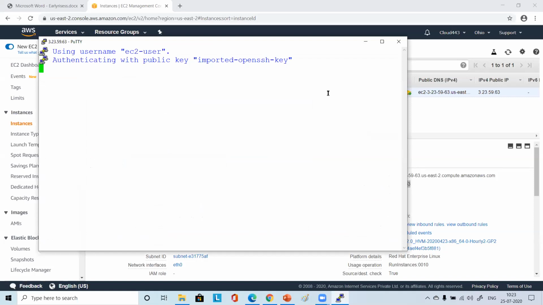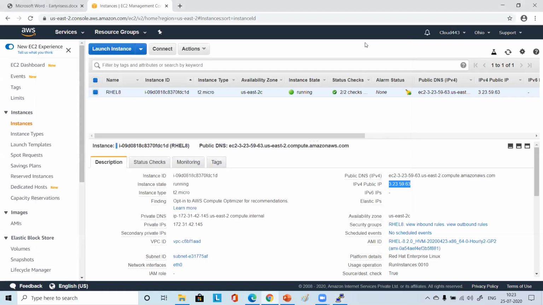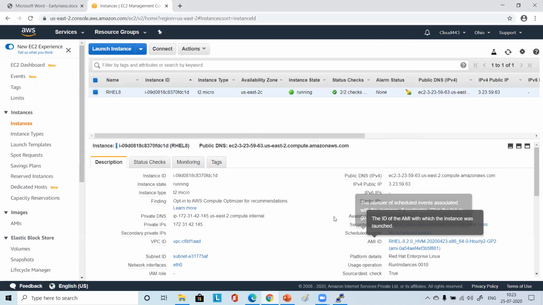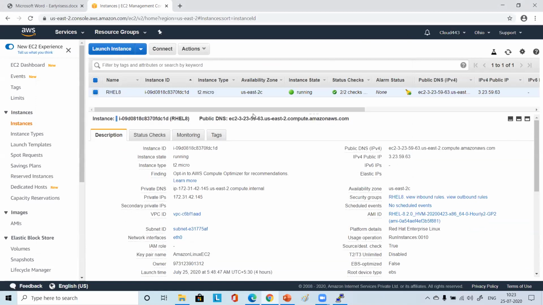But nothing is coming here. Nothing is coming. That means your local IP also got changed. Yeah, for me also it is coming as network error, connection timed out. Okay, good. So now what you need to do is you have this EC2 instance selected, please go and click on the security group, RHEL 8.